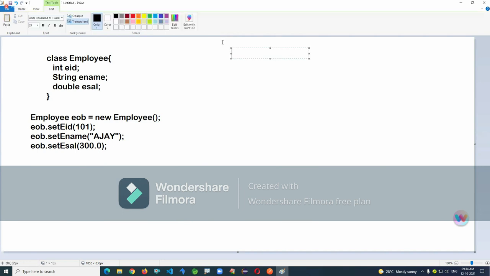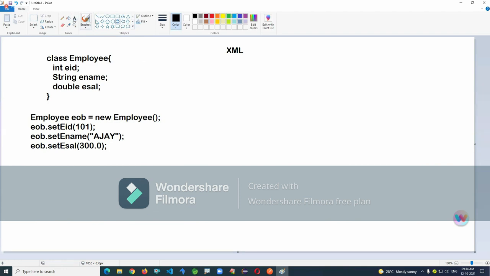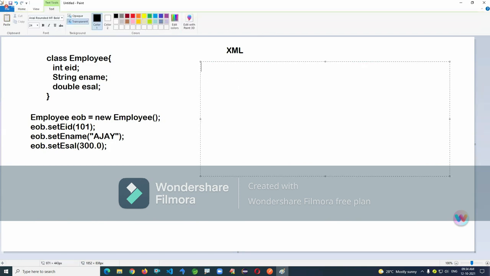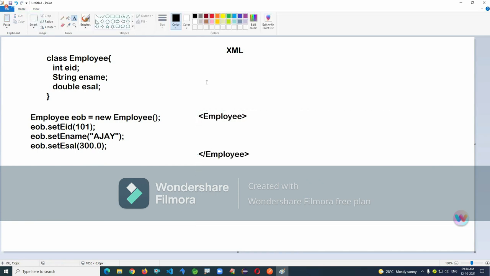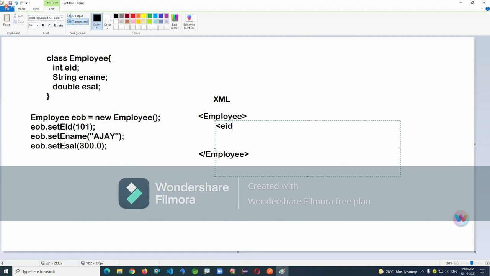Now, if we convert this to XML format, the Java object is converted to XML format, not the class. XML means a data object. Here it is converted like this: we write eid, 101, and close eid. Then ename, and then esal, like this.